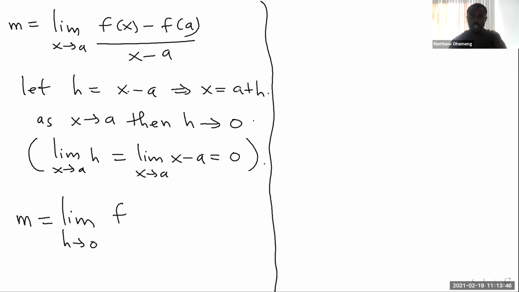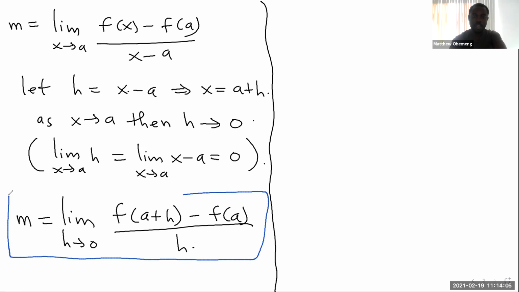X is equal to a plus h. And then minus f of a. That one is in a. We don't have to change anything. And then what's x minus a? It is h. So you see, that means we now have another limit formula for the slope. And this is what you'll be using because this one is more convenient. That's the only reason.